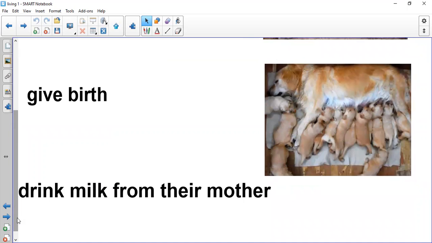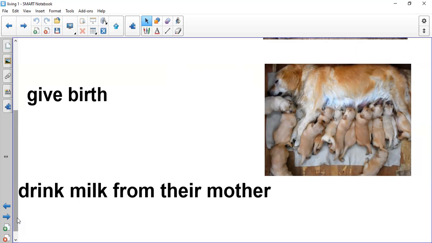One more time. We spoke about the first group of animal and it is a mammal. Mammal has hair or fur. Mammal gives birth. The baby mammal drinks milk from their mother.